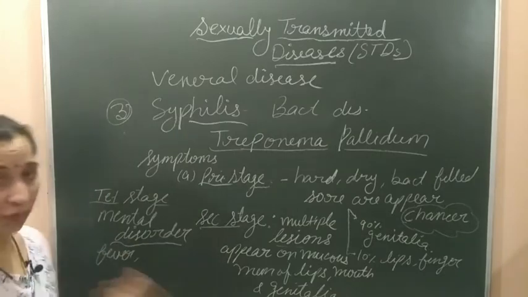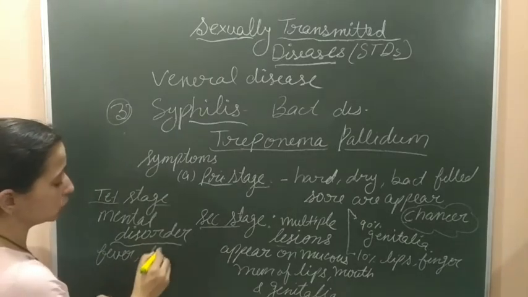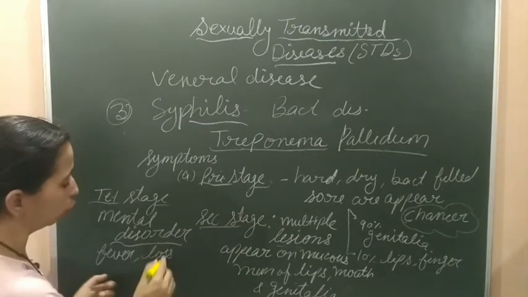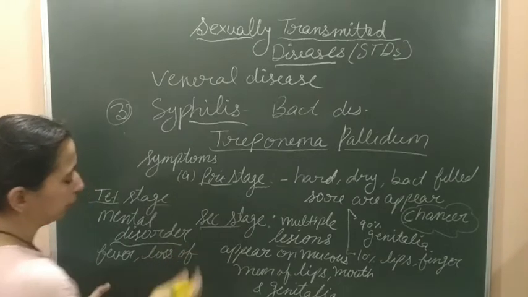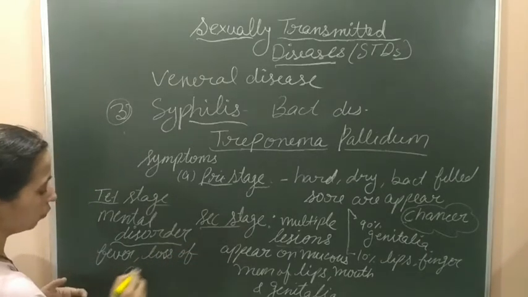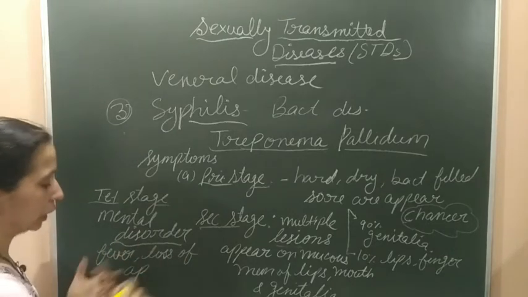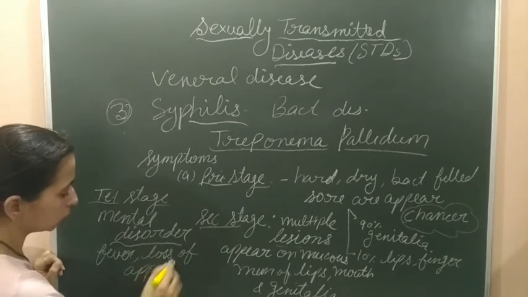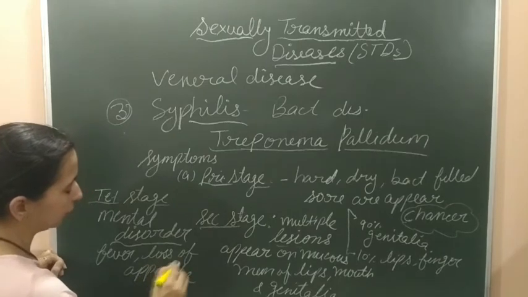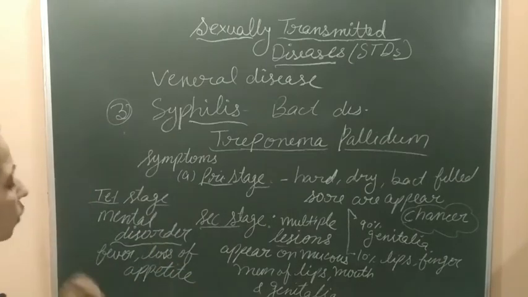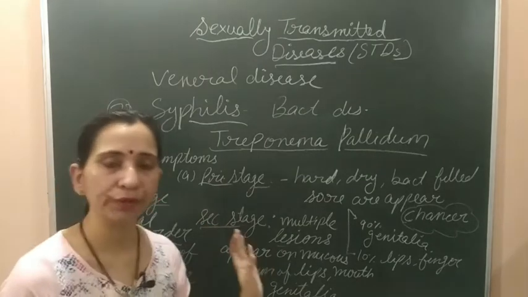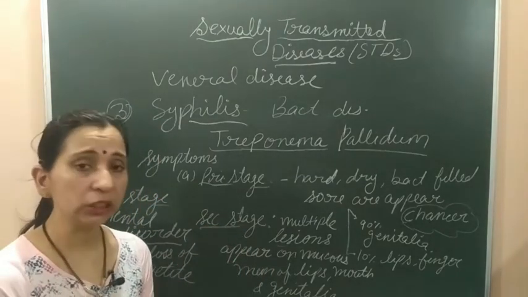Fever and loss of appetite are also observed, due to which the patient does not feel hungry, starts losing weight, and feels weakness. So loss of appetite, mental disorder, fever, and paralysis are the symptoms shown when the infection reaches the tertiary stage.